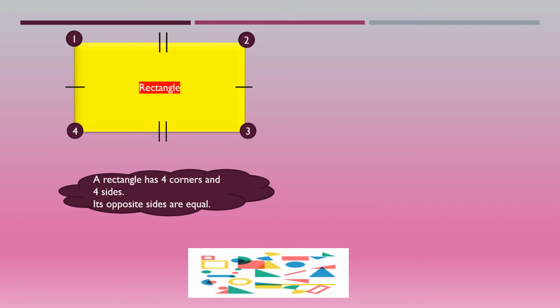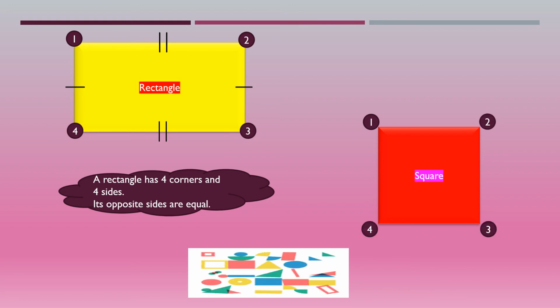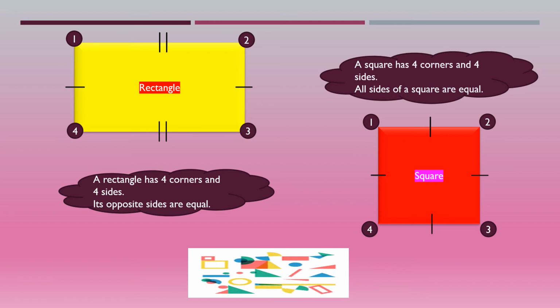Now compare this rectangle with a square. Here also it has 4 corners and 4 sides. But what is the difference? You can see the sides. All the sides are equal. So we can say a square has 4 corners and 4 sides, and all sides of a square are equal. But in the case of a rectangle, only opposite sides are equal.